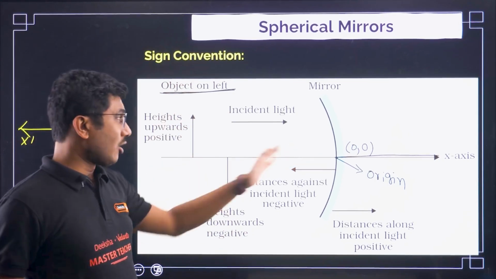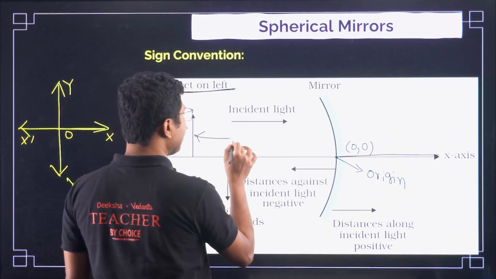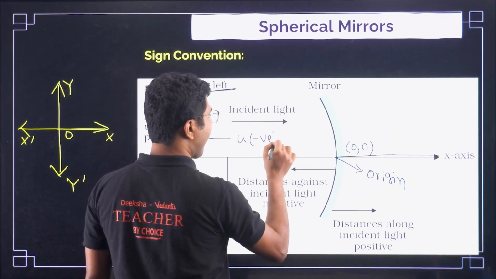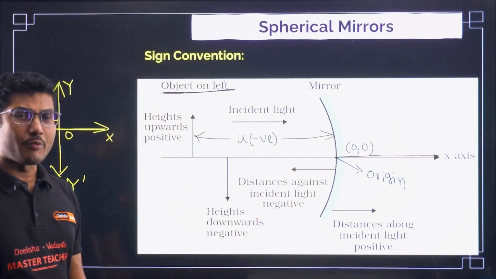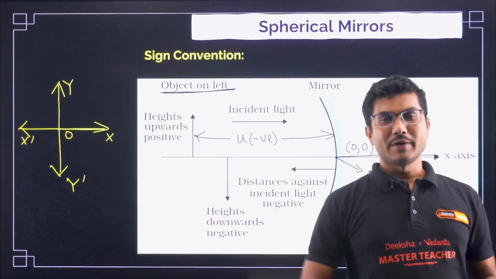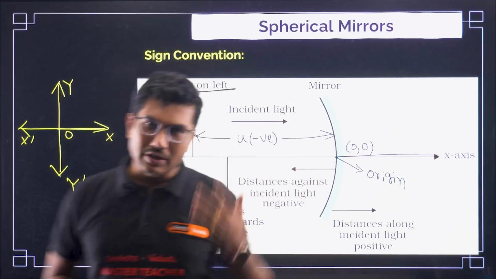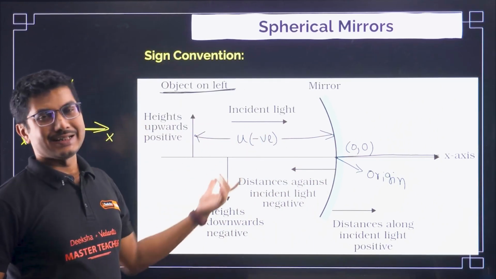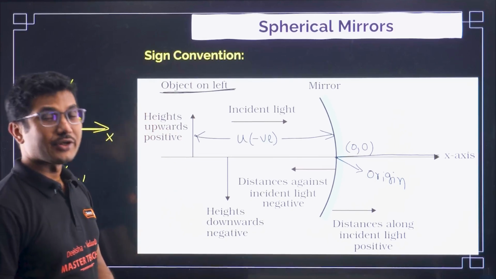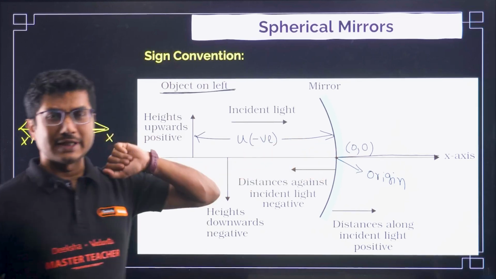So object will always be on the left hand side. That means object distance, which is denoted by u, is always negative. So whenever you see that an object is placed at a distance 20 centimeter from a lens, that means you have to add u is equal to minus 20. Whenever you are seeing any question where object distance is mentioned, that distance you have to take negative when you are applying the lens equation. Object distance will always be negative.